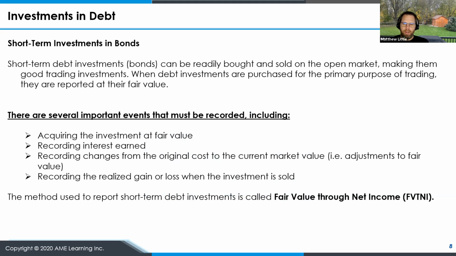So if you have short-term investments in bonds, they're typically really easy to buy and sell in the open market. So they can be good trading investments. When they're purchased for the primary purpose of trading, so you buy and sell bonds regularly, they're reported at their fair value. So for that bond value, you always have the original investment or the fair value. So what did you originally pay? You will record any interest earned. You record any changes from the original cost to current market value. So those are typically unrealized market adjustments until the date that you realize the gain or loss when the investment is sold. So that's considered fair value through net income.